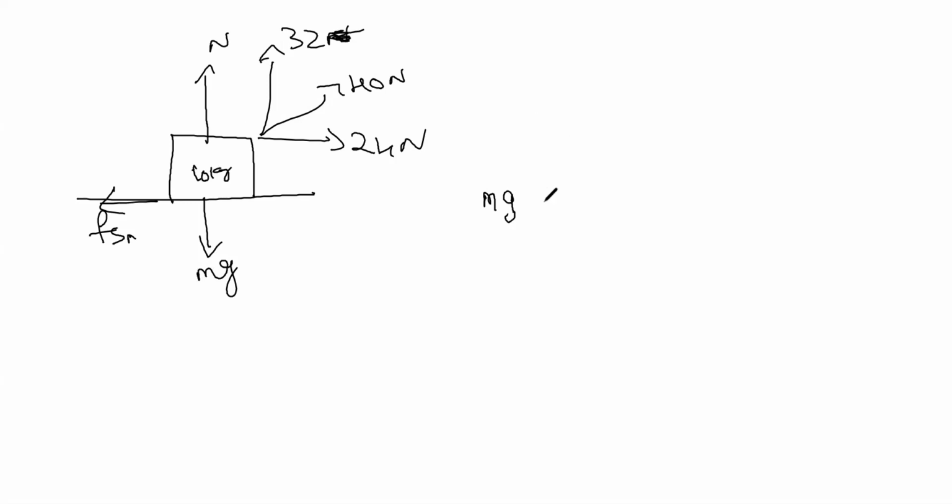So normal force plus 32 Newton minus mg should be equal to 0, right? Yeah. Normal force plus 32 Newton minus mg should be equal to 0. Now from this you have to calculate the normal force.